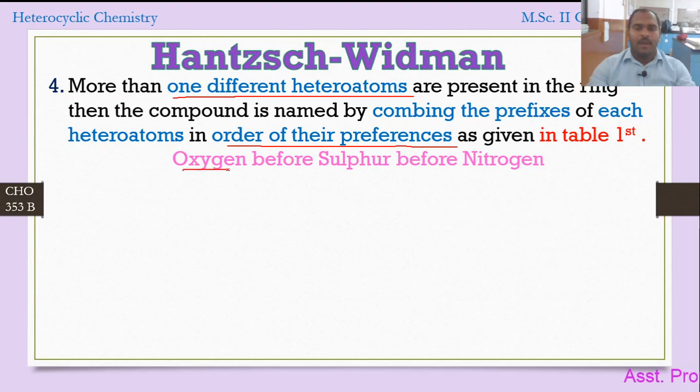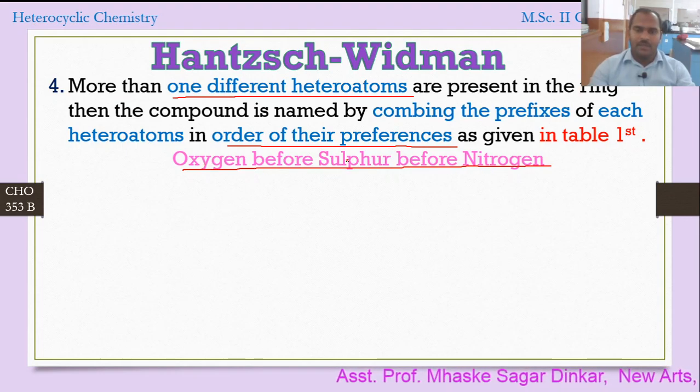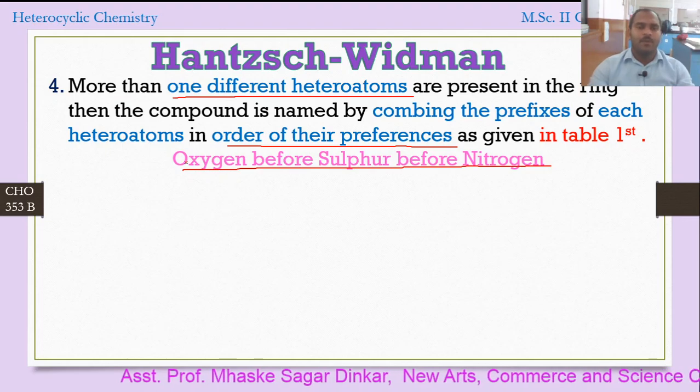Here we have common heteroatoms: oxygen, sulfur and nitrogen. Oxygen comes before sulfur and sulfur before nitrogen. So oxygen has the first priority.